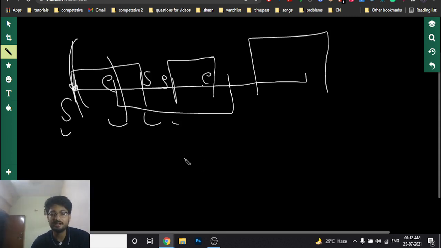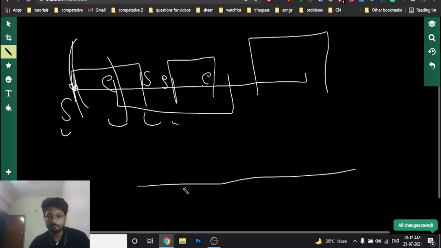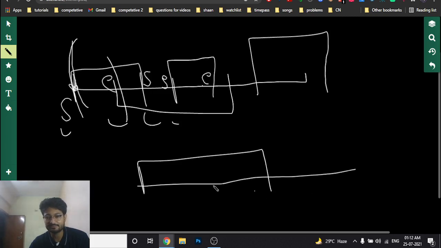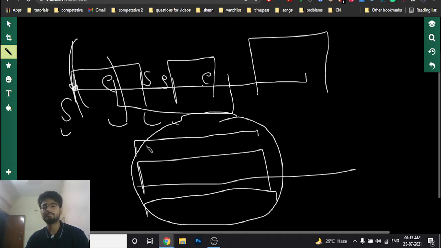But let's assume that this is the number line, and the intervals are like this. This is one interval, another interval is like this, and the other interval is like this. All intervals are going from the same starting and the same ending point. Then we have to mark them as the same interval, because they all form a non-overlapping segment, so we have to take this as a whole.